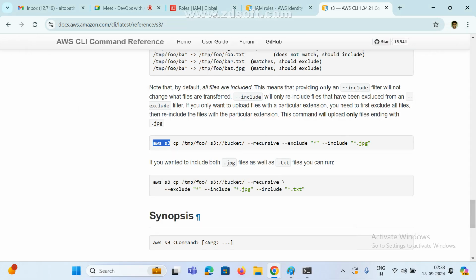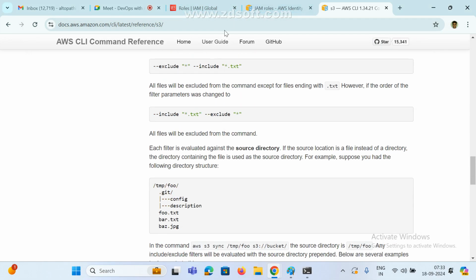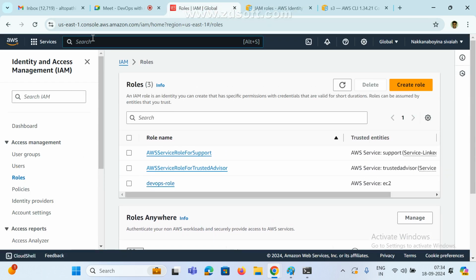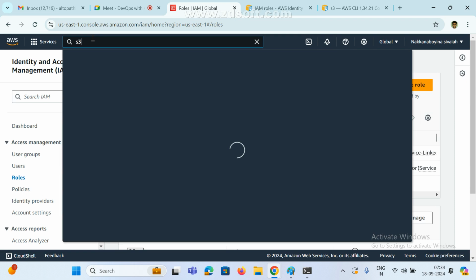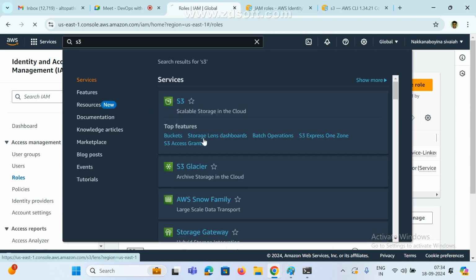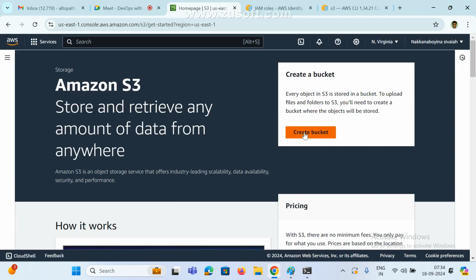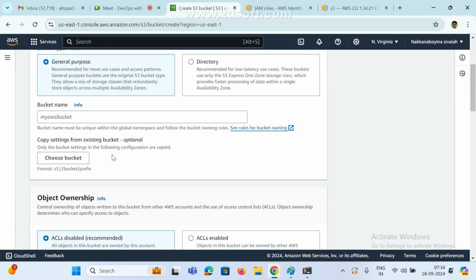Okay. Now, first let me check my AWS S3 buckets. Any S3 bucket? Just for testing purposes, I am creating one. We'll see later. Create bucket. So this is the bucket name, test.